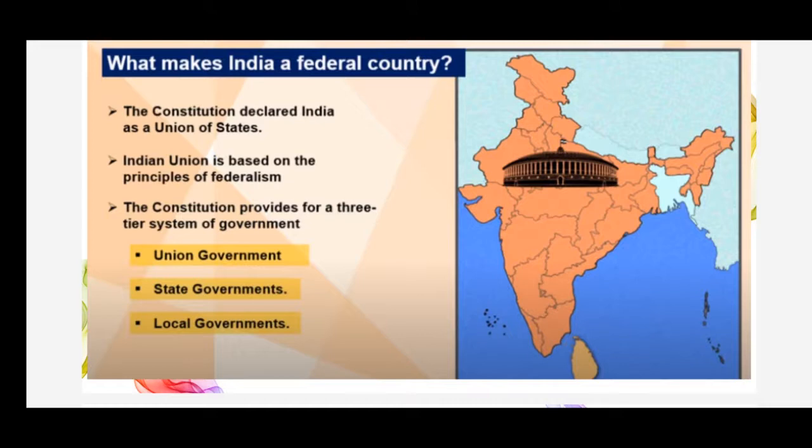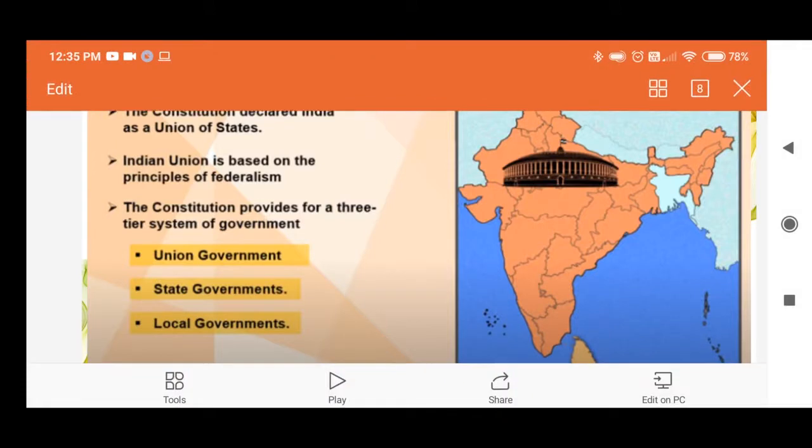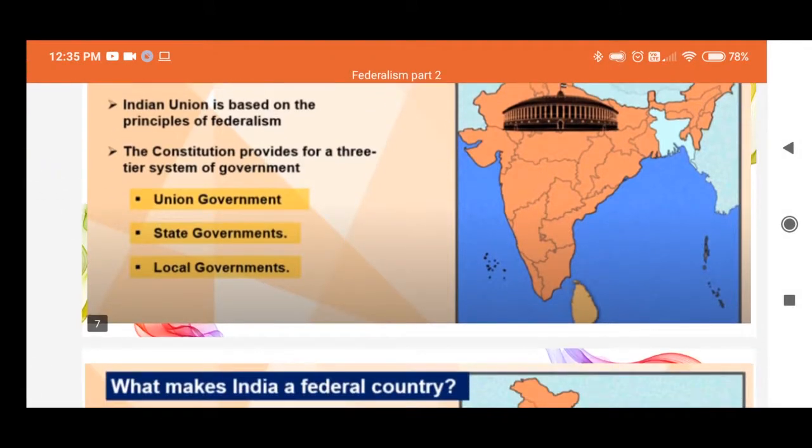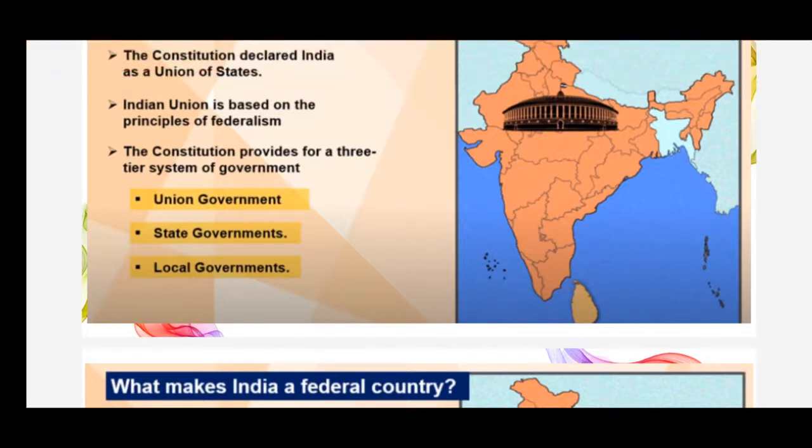The good thing is that they enjoy separate jurisdiction clearly provided in the Constitution. It means the powers of the central government and the powers of the state government are different from each other. They independently enjoy their jurisdiction.